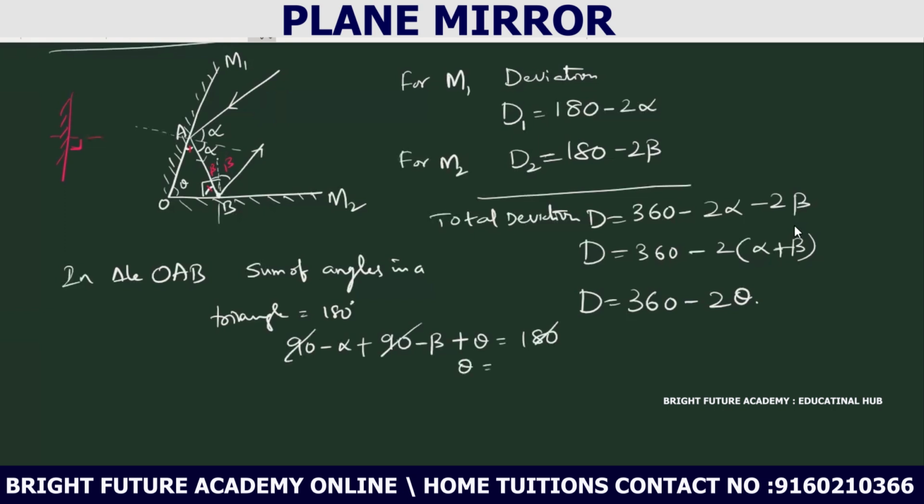Theta is equal to alpha plus beta. So we replaced alpha plus beta with theta.